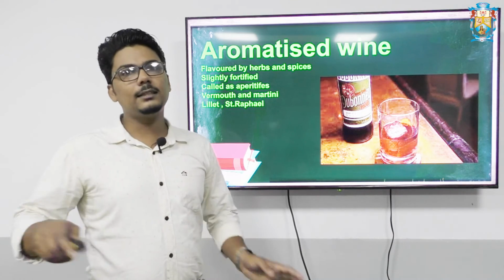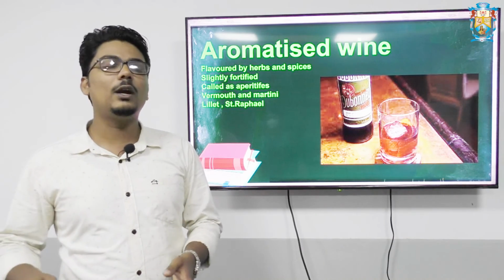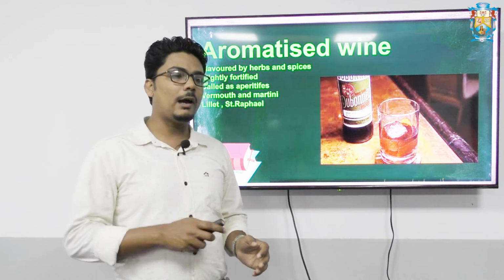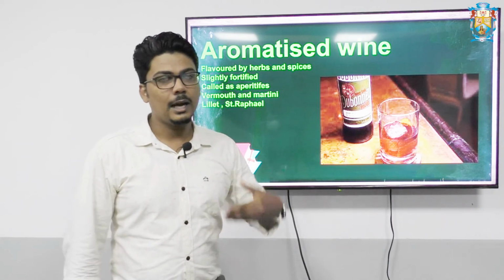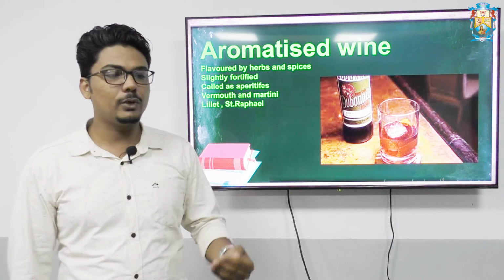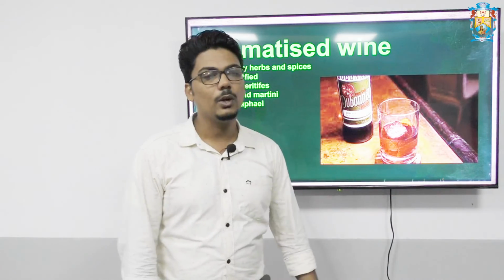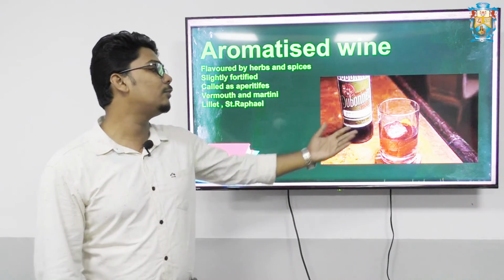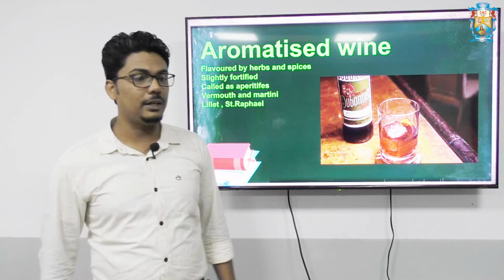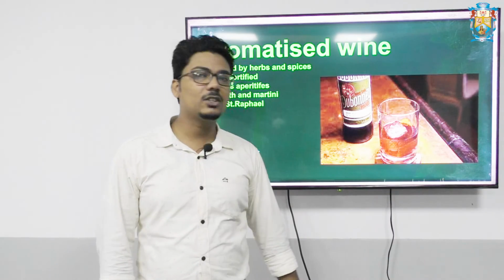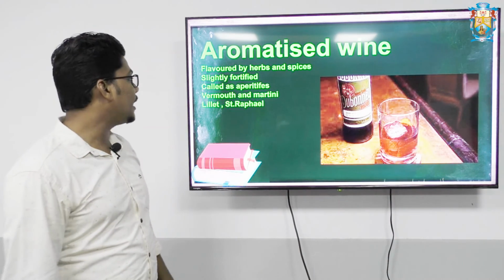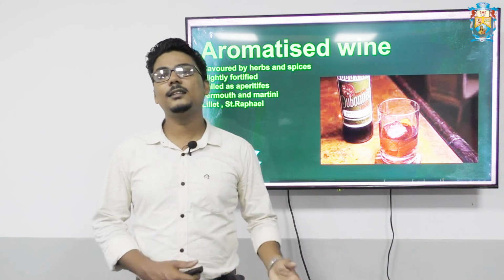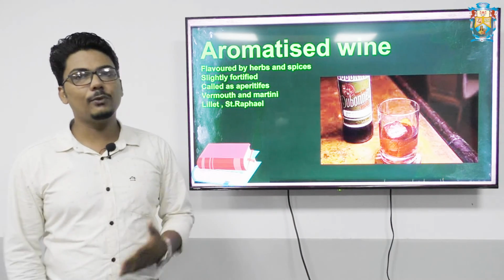Normally these aromatized wines are called aperitifs, in the sense that we consume them before the meal, and they can be served with ice also. Here, Dubonnet is a famous aromatized wine. Dubonnet is served on the rocks, with ice. You can see it has a kind of pinkish color. That is the way it is served. I have already told you about vermouth. Martini, Saint Raphael and Lillet are certain examples we can give for aromatized wine.